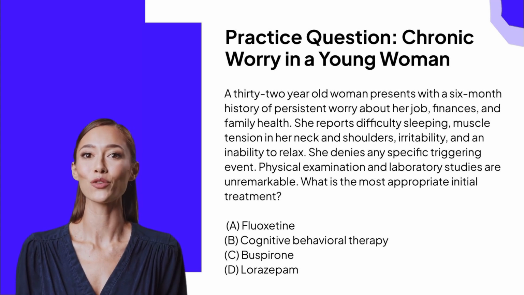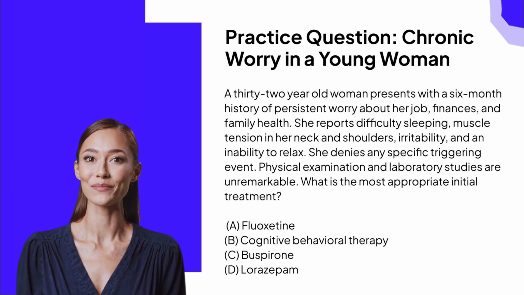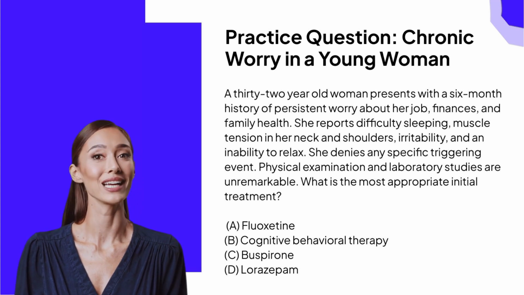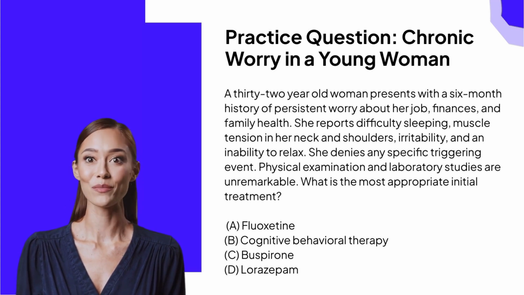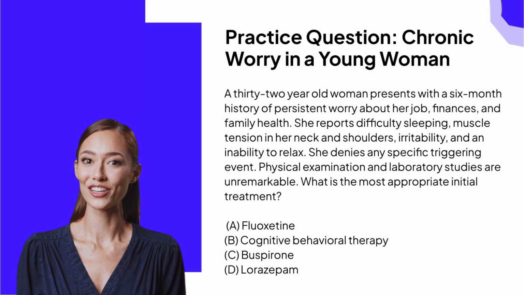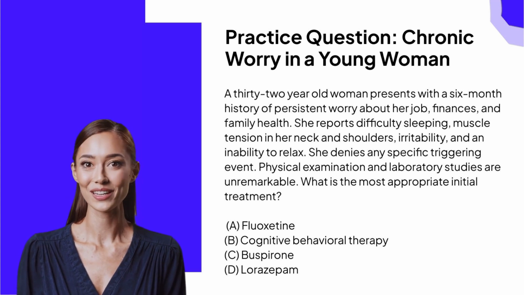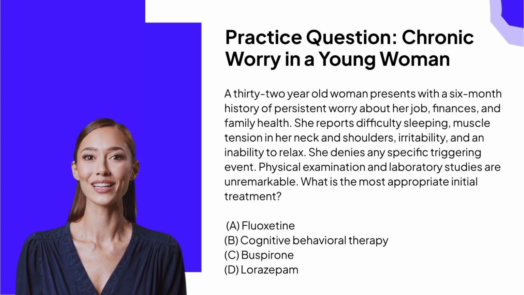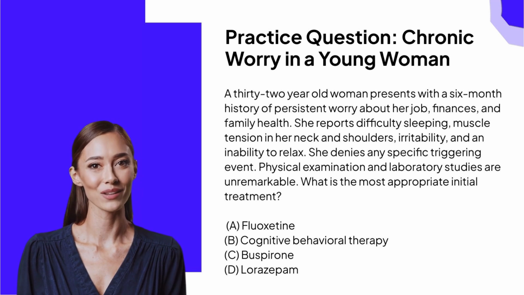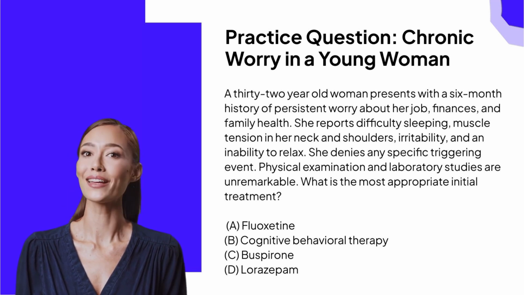A 32-year-old woman presents with a 6-month history of persistent worry about her job, finances, and family health. She reports difficulty sleeping, muscle tension in her neck and shoulders, irritability, and an inability to relax. She denies any specific triggering event. Physical examination and laboratory studies are unremarkable. What is the most appropriate initial treatment? Take a moment to think about this before we walk through the answer on the next slide.